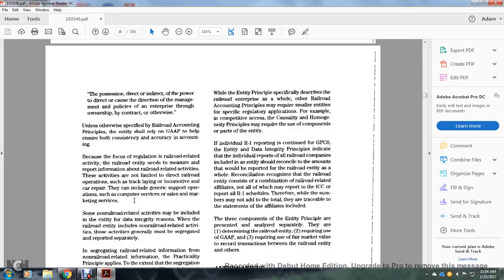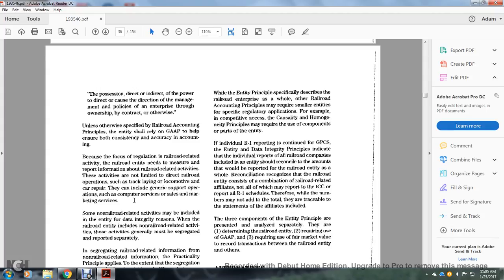While the entity principle specifically describes the railroad enterprise as a whole, other railroad accounting principles may require smaller entities for specific regulatory applications. For example, the competitive access principle or the homogeneity principle may require the use of components or parts of the entity. The individual R-1 reporting continues for government purposes and the costing system, and any of the parts indicated within the individual reports of the railroad companies are included.